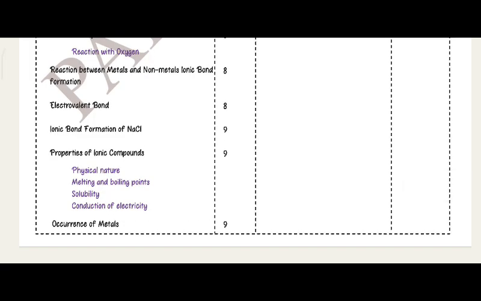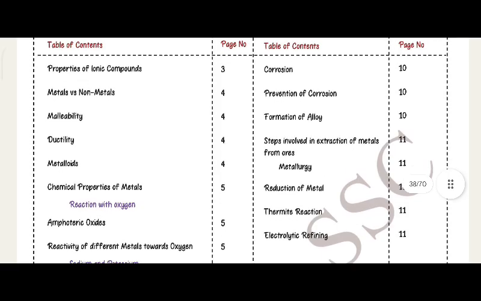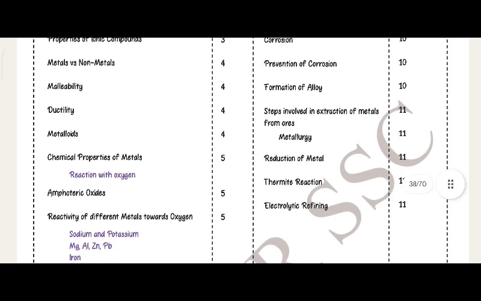Metals and non-metals, ionic bond formation, covalent bond, electrovalent bond, ionic bond formation of sodium chloride, properties of ionic compounds, physical nature, melting and boiling points, solubility, conduction of electricity, occurrence of metals, corrosion, prevention of corrosion, formation of alloys, steps involved in extraction of metals from ores, metallurgy, reduction of metal, thermite reaction, electrolysis, electrolytic refining.